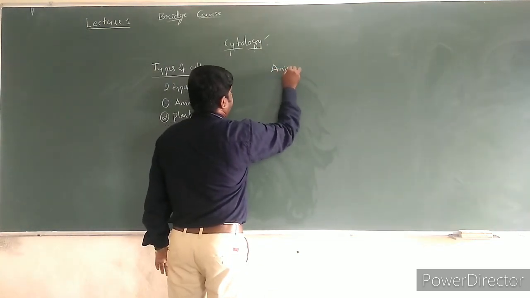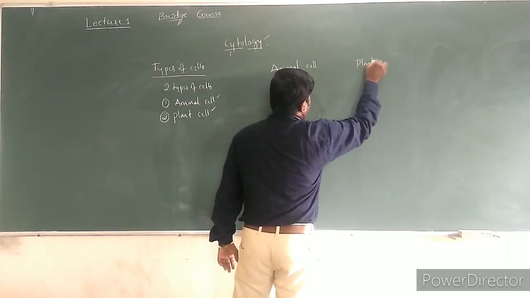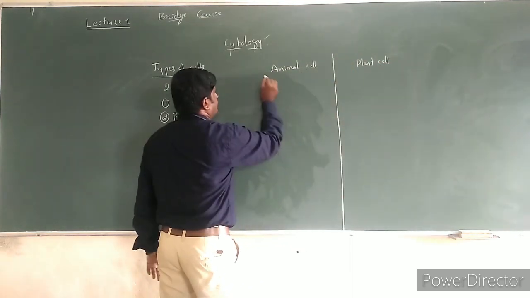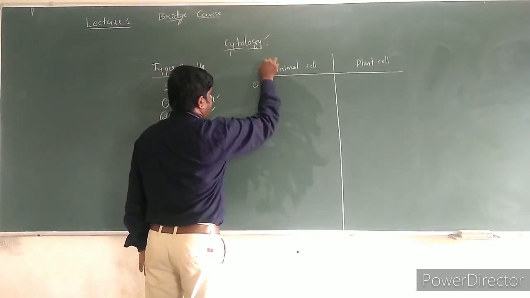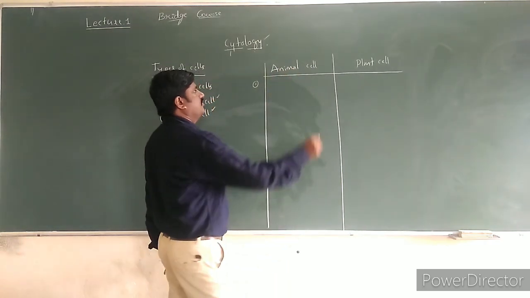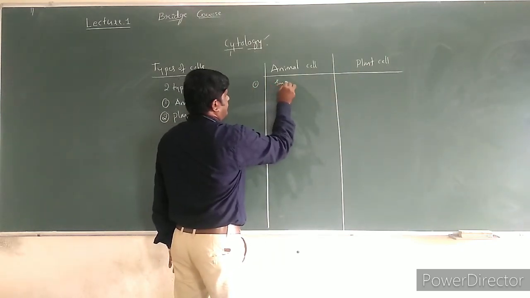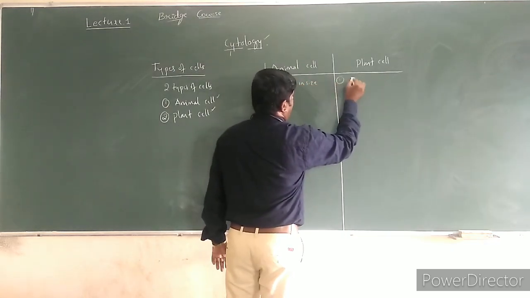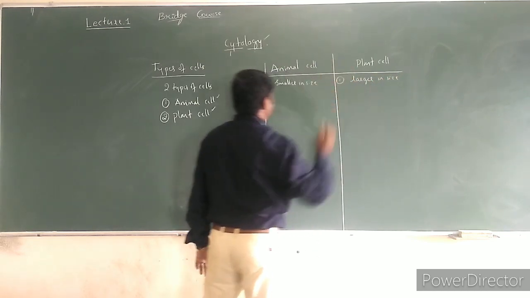Animal cell and plant cell. The differences between these two are: number one, animal cells are smaller in size when compared with plant cells, which are larger in size.